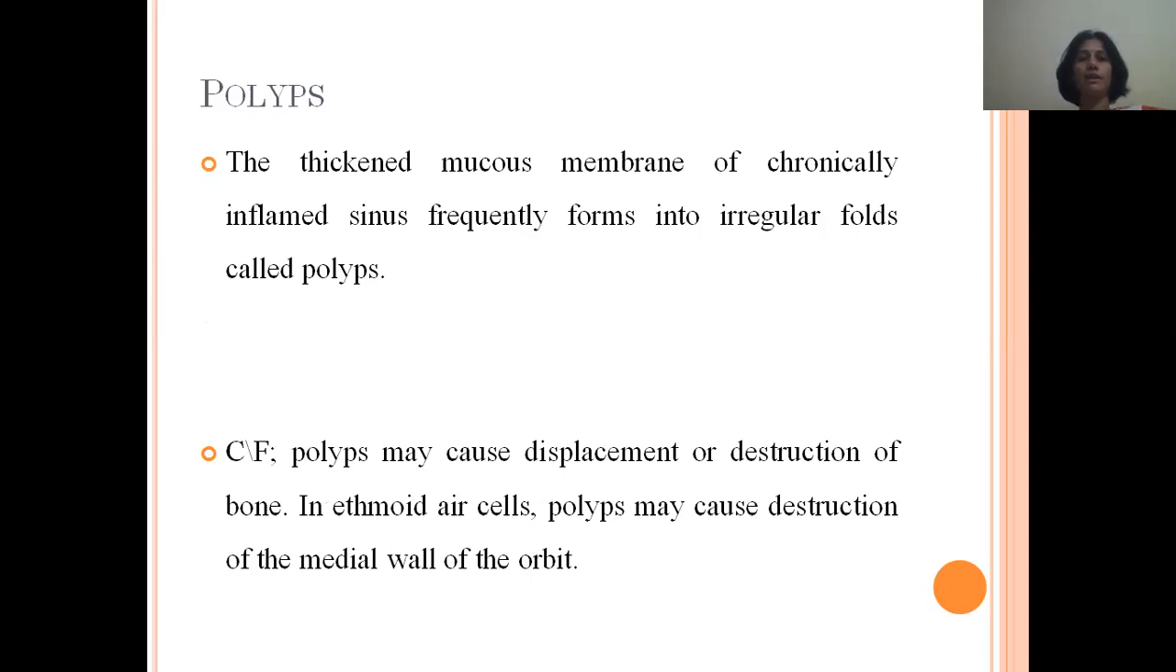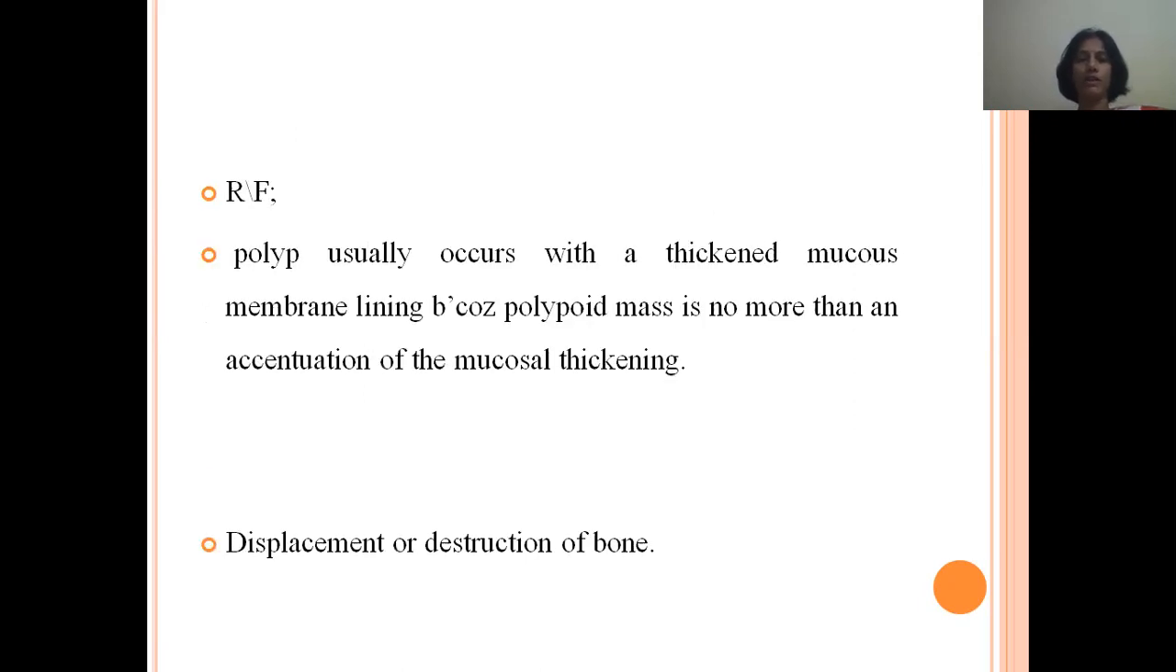The next inflammatory condition is polyps. The thickened mucous membrane of a chronically inflamed sinus frequently forms irregular folds. They are called polyps. The polyps usually cause displacement or destruction of the bone. In ethmoid polyps, they may cause destruction of the medial wall of the orbit also.